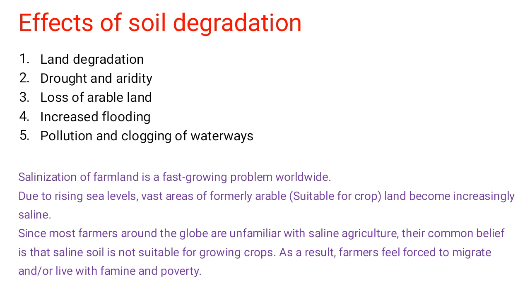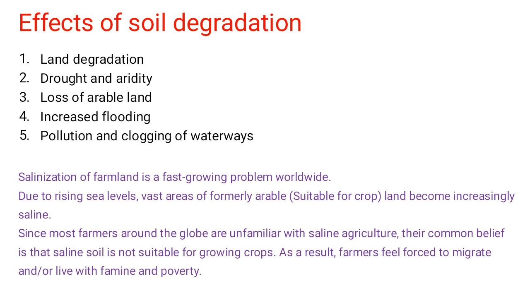Okay, now the effects of soil degradation. And effects means what are the adverse effects, like it finally degrades the land. And then drought and aridity. Certainly, if it affects the cultivation, then obviously it will lead to drought and aridity, because aridity is actually the classification of a region based on certain climate and certain characteristics. So there will be a change in the overall characteristics of a particular region.